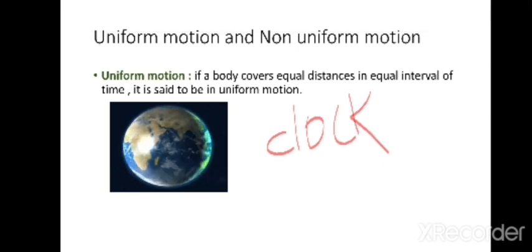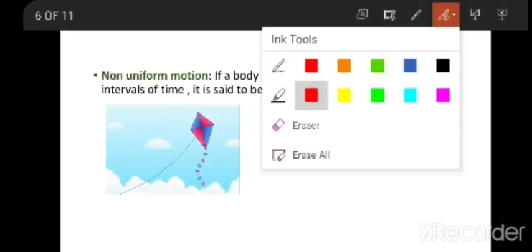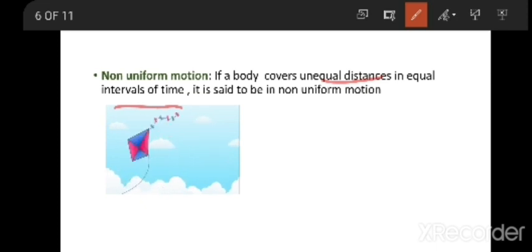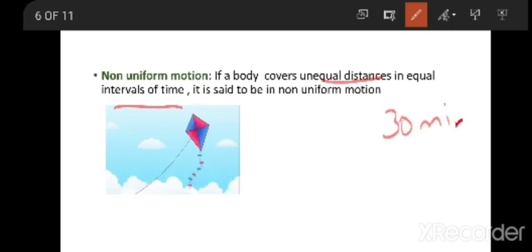That is about uniform motion. Non-uniform motion is when a body covers unequal distance in equal intervals of time. That means it does not always cover equal distance in equal time. For example, here I am taking the time as half an hour, 30 minutes.